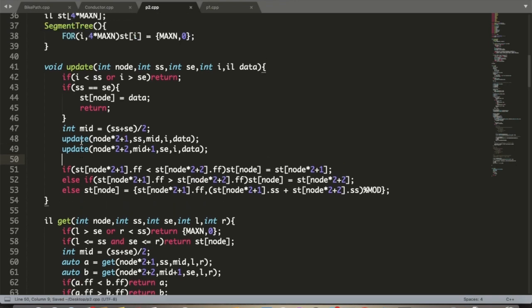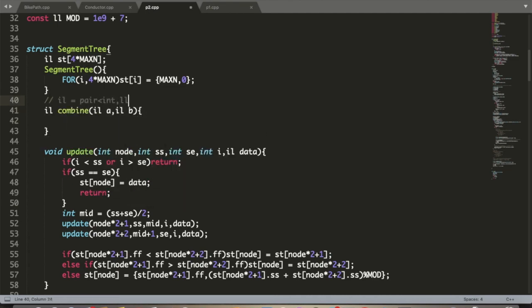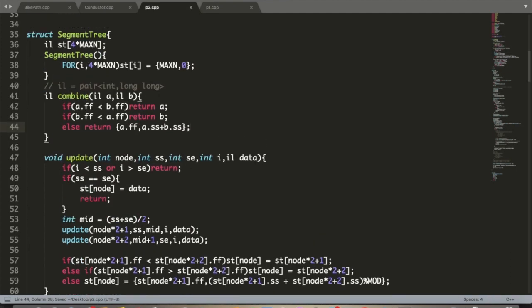Now this portion is actually the combine portion. So let me just rewrite this in a simpler format. Let us make a combine function which basically takes in two such min comma min count pairs. Now if one of the minimums is lesser than the other, it returns that respective pair. If both are same, then the minimum is just whatever it was and the min count becomes the sum of the two min counts. So here I am using pairs. IL means pair of int comma long long. The first value stores the minimum, the second value stores the min count.